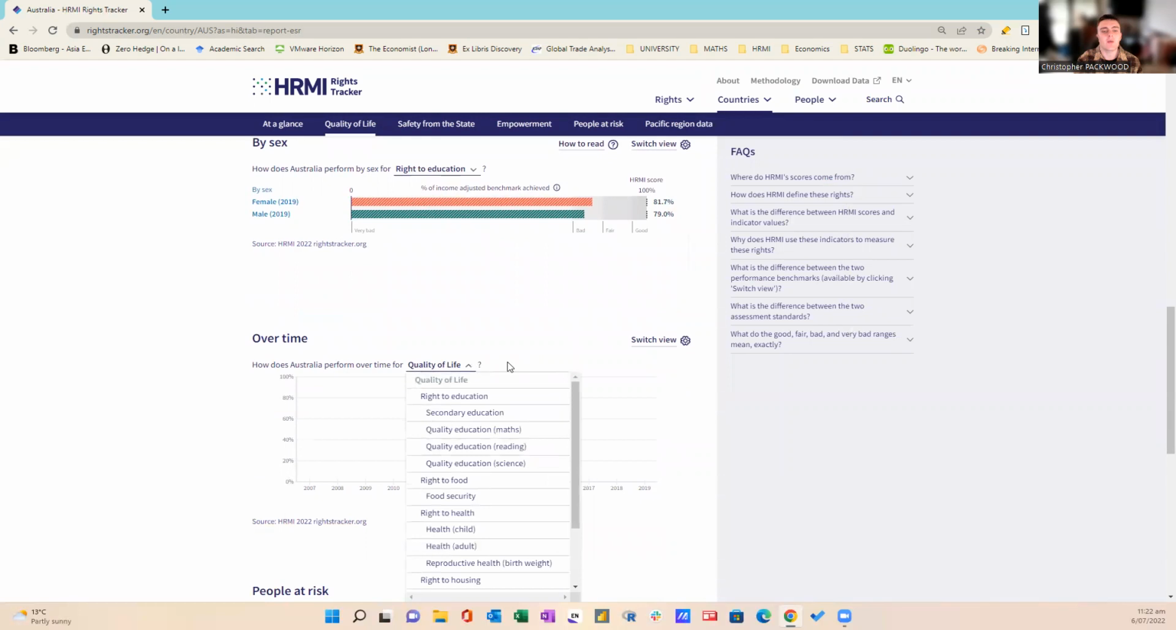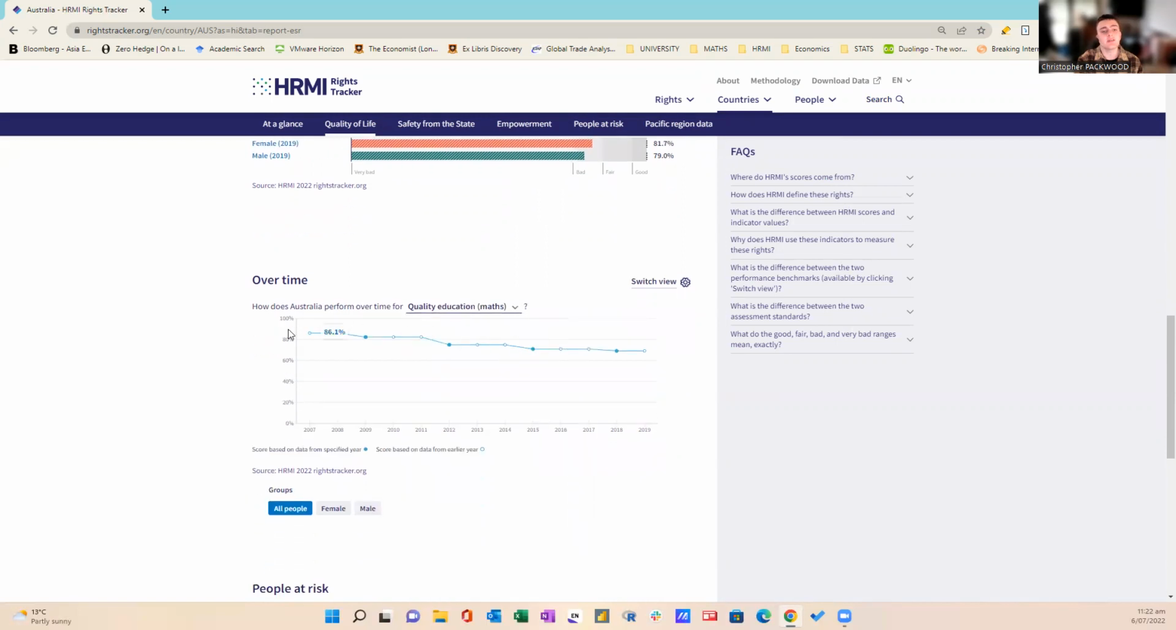And we can also track how well Australia is doing over time when it comes to these rights. So for instance, if we go to the quality of education maths, what we can see here is that there is a clear downwards trend in these scores from 86.1% in 2007 down to 69.2% in 2019. So there is significant room to improve these scores and get these scores moving upwards. If we go to the groups here, we can change this from all people to female and male, and we can see what is different between those two groups over time.